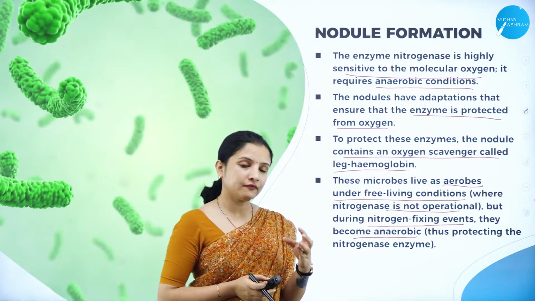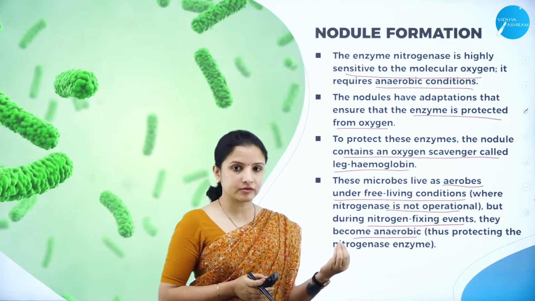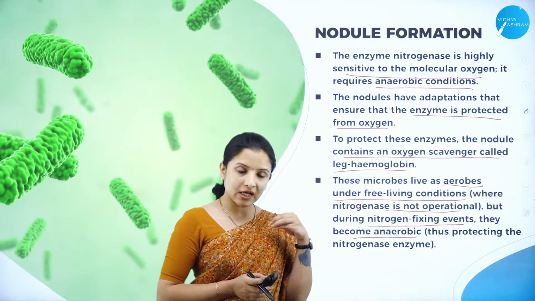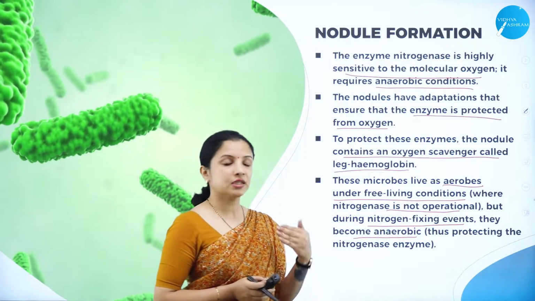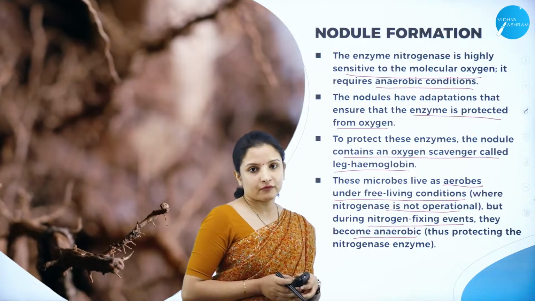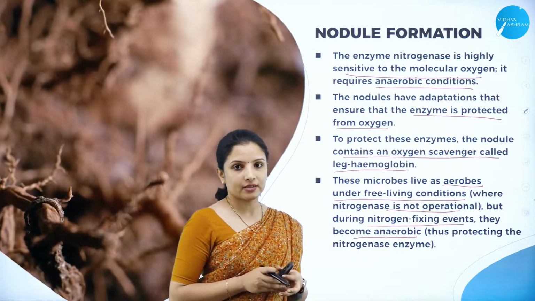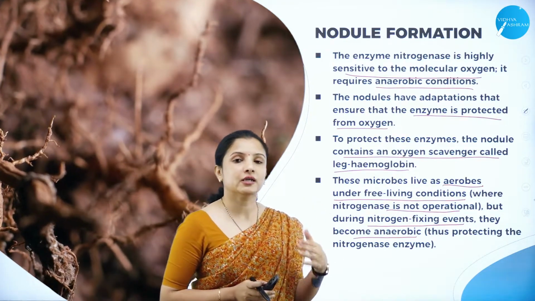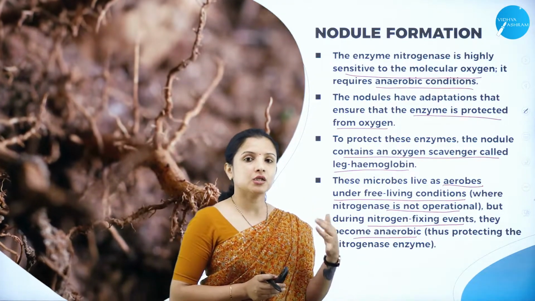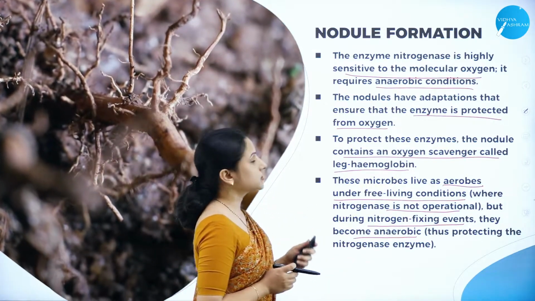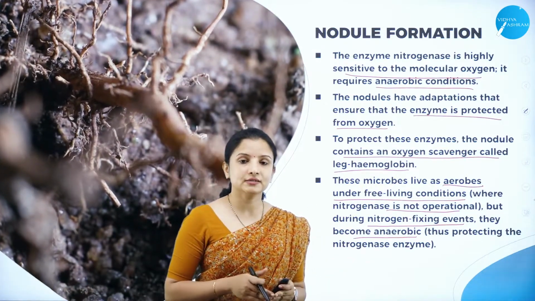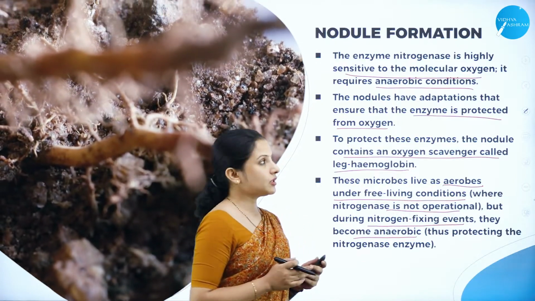One half of the time they live in the oxygen condition, and when it's time for nitrogen fixation, they evolve themselves into the anaerobic form. That is how the nitrogenase is protected, and in the nodules they convert the nitrogen into ammonia and the further processes will occur. So this is about the nitrogenase enzyme and why leghemoglobin is important.